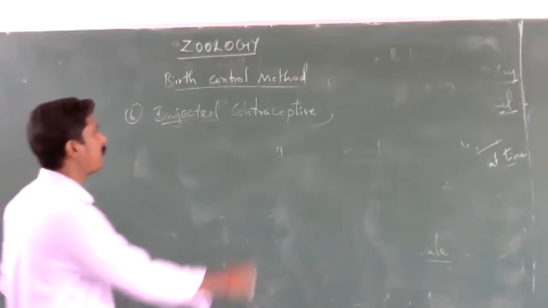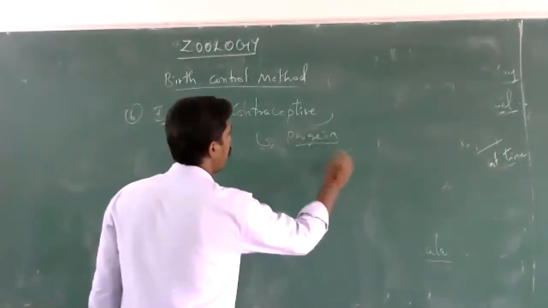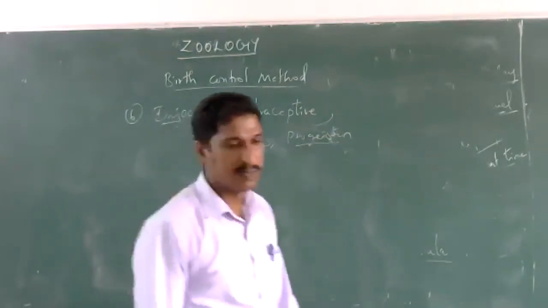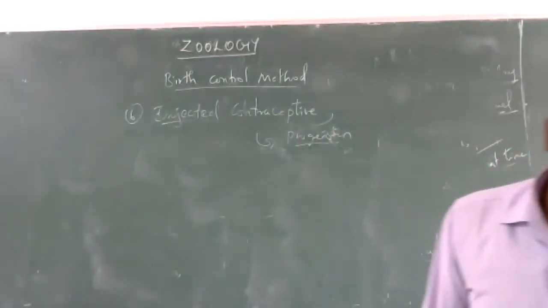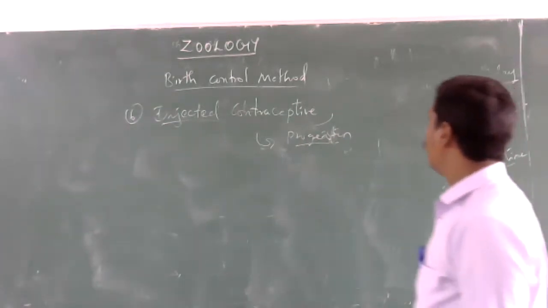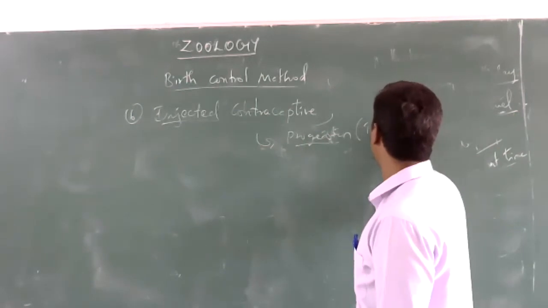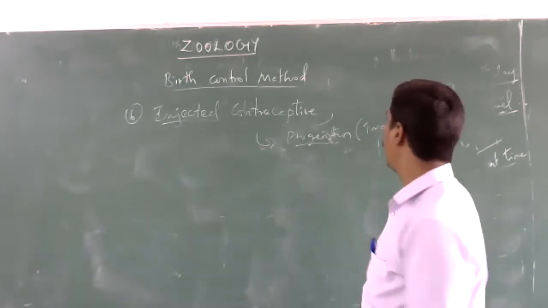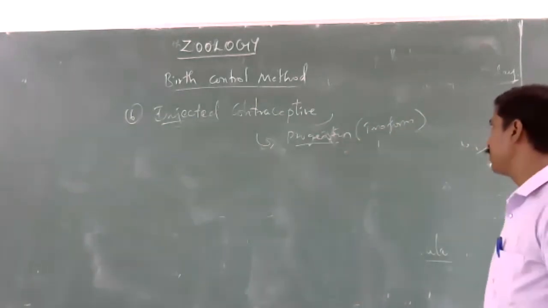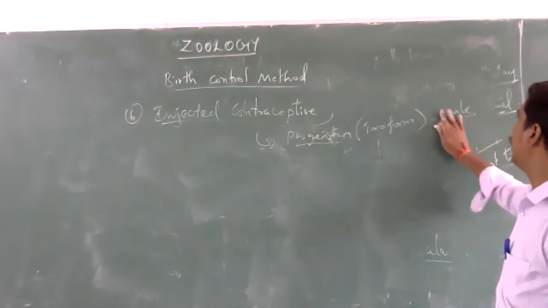Injected contraceptives also contain progestin hormone, and also estrogen. Two forms of progestin are used in injected contraceptives, singly, meaning one at a time.